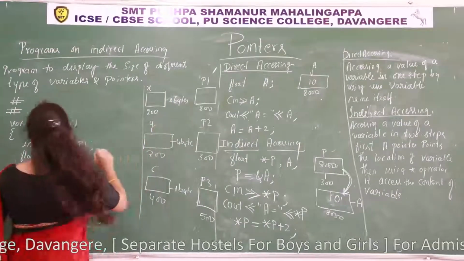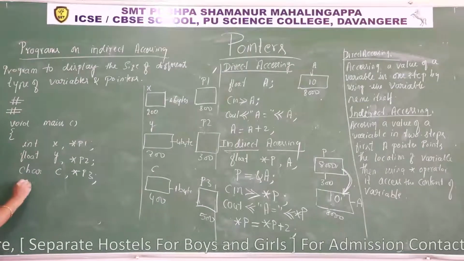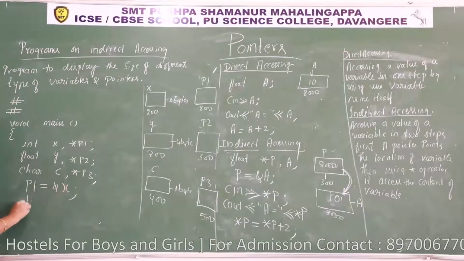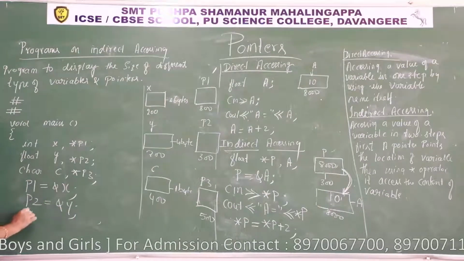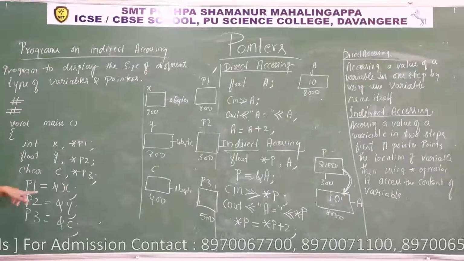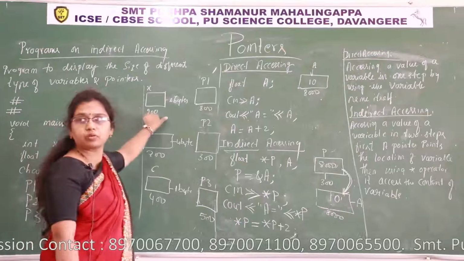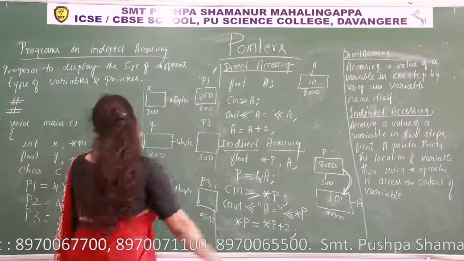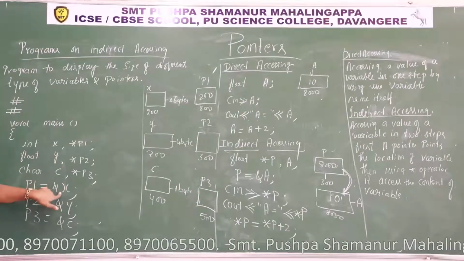See, p1 is equal to &x, p2 is equal to &y, and p3 is equal to &c. &x is 200, integer type, so it has to be stored in p1.